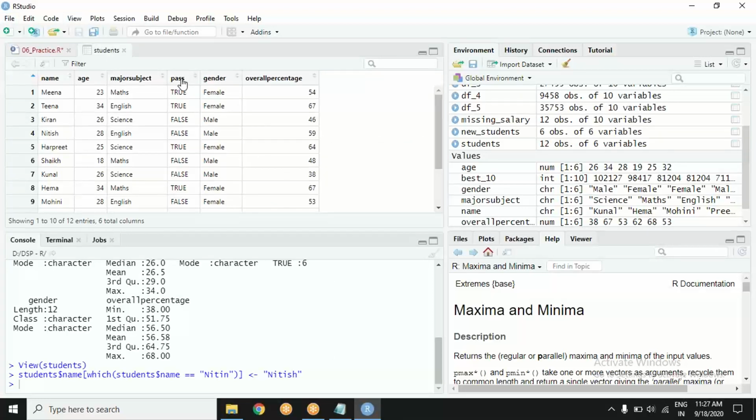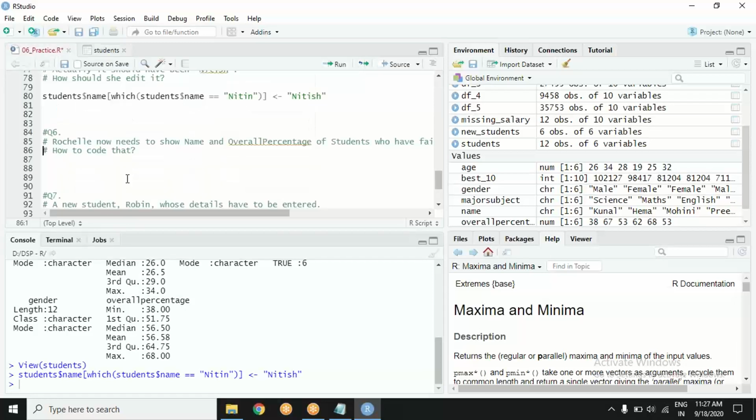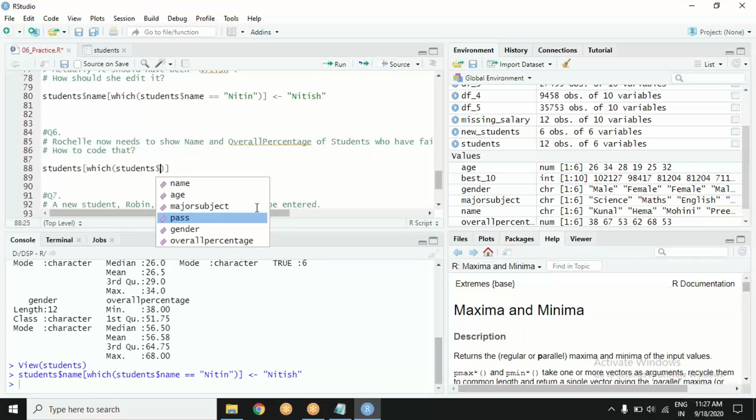So wherever this pass statement is false, that's where we are talking about. So let's first get that data: students, the students dollar pass column is not true, it is false. So I want to go there.